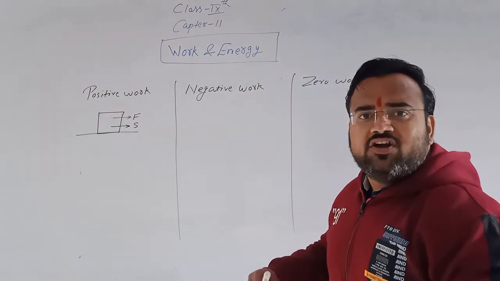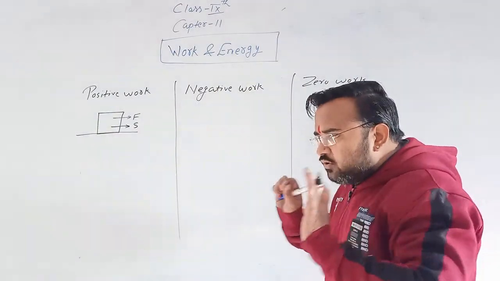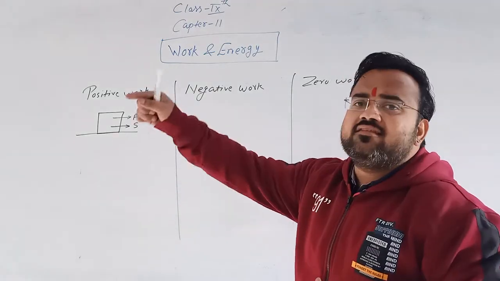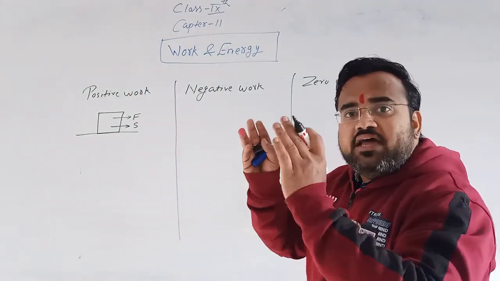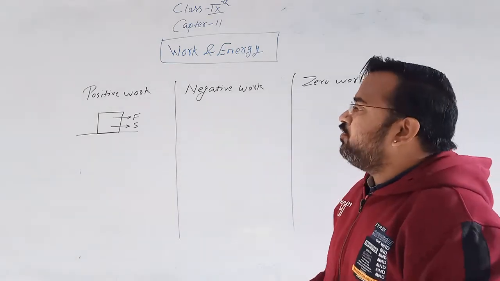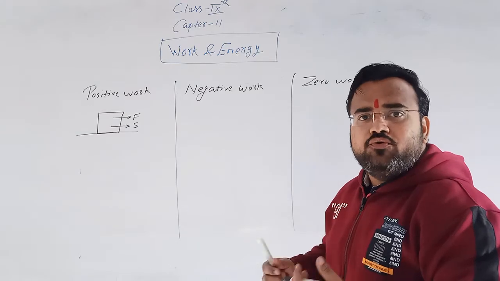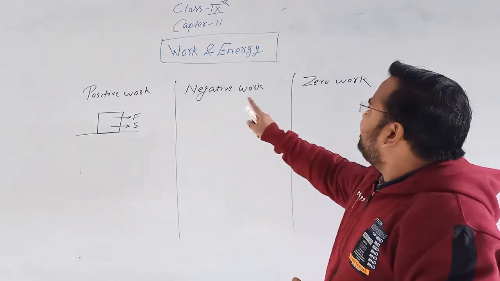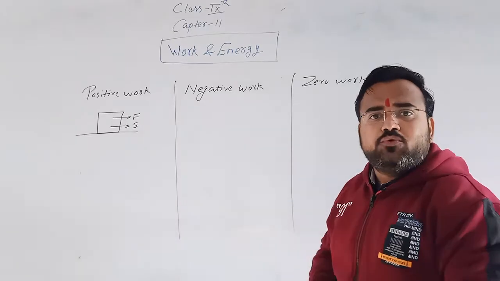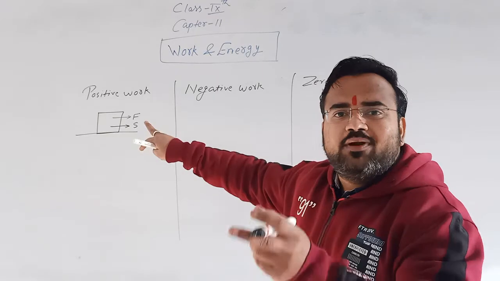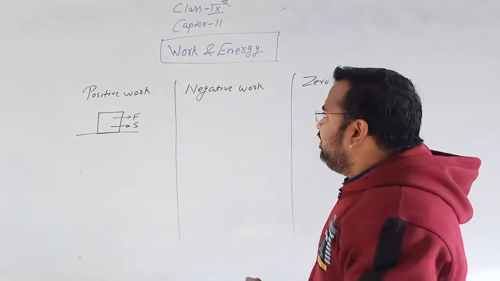For example, I have a trolley, and if I push the trolley in this direction, and if the trolley displaces in this direction, that means if the direction of force and displacement is the same, then it is known as positive work. Now I am going to prove how it is positive work. First, let me finish positive work, negative work and zero work. Then we will prove why this work is known as positive when the force and displacement are in a similar direction.